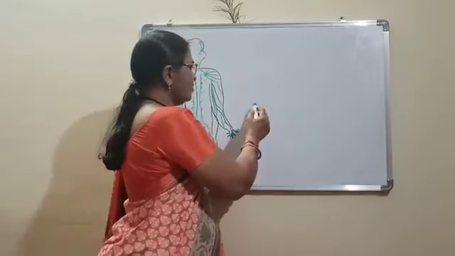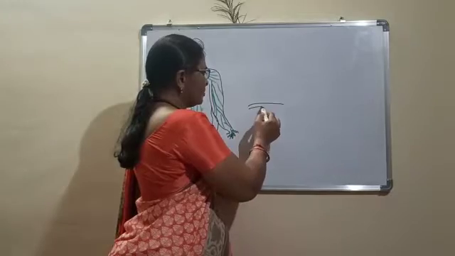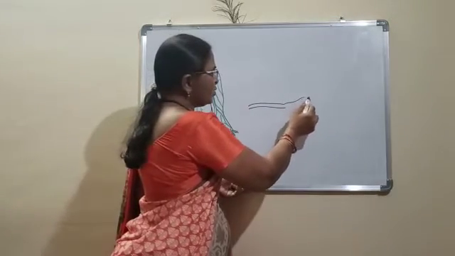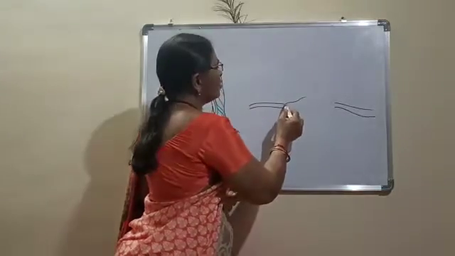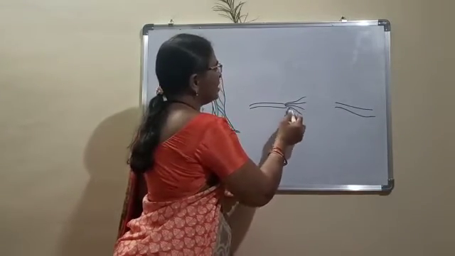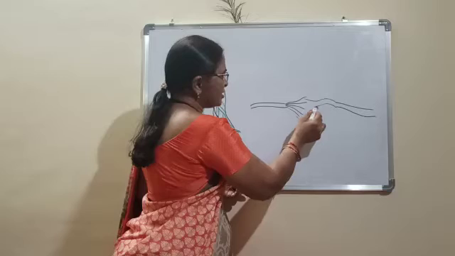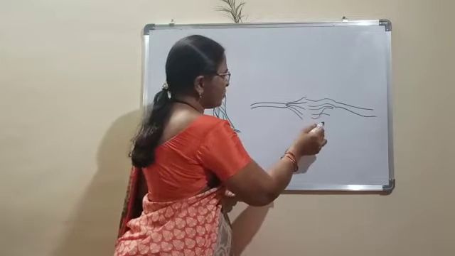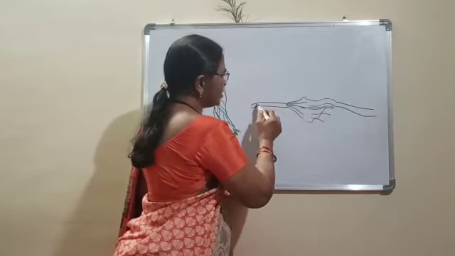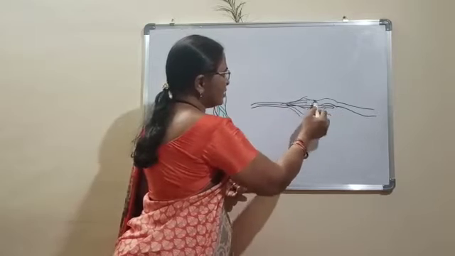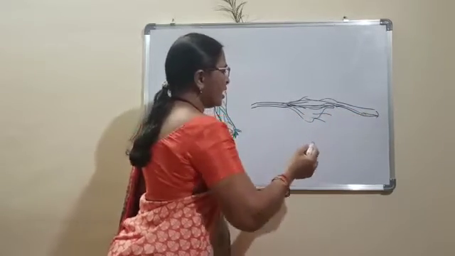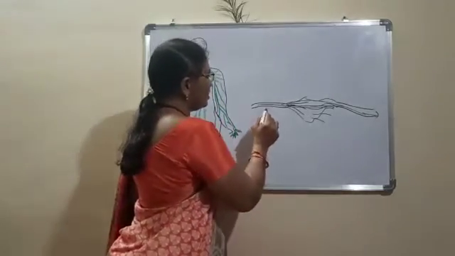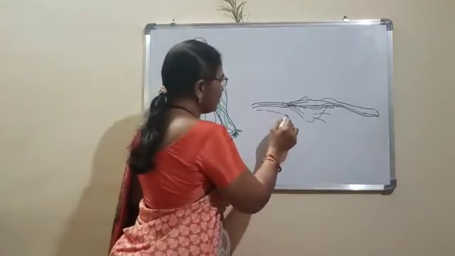And whenever a vein transforms into an artery, how? In between there are so many capillaries present. These capillaries will transport the blood from veins to arteries. And in between, we can see some